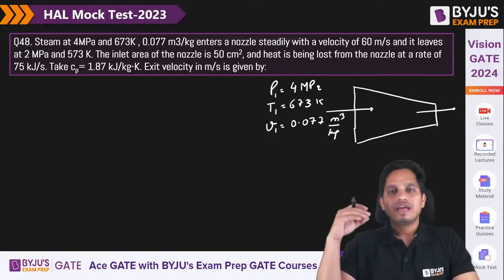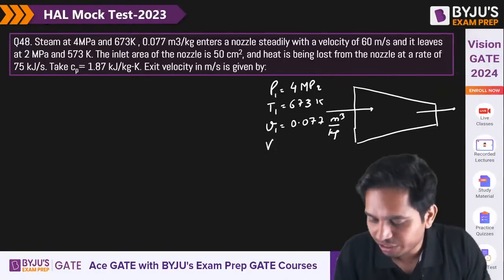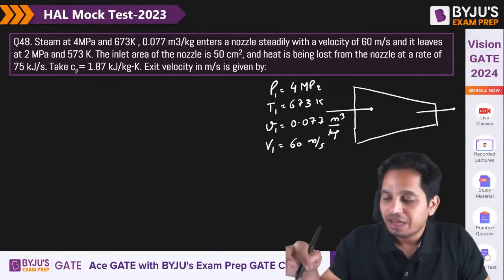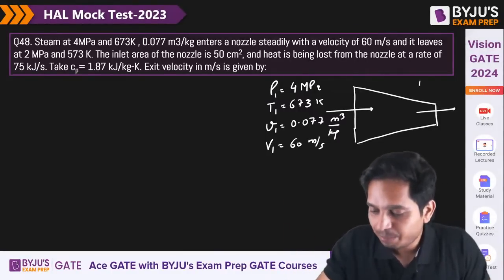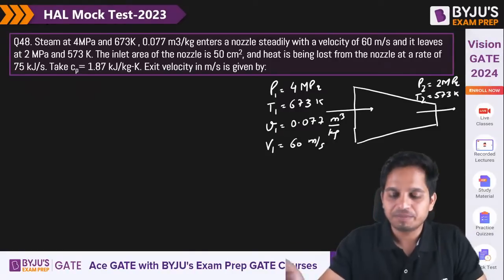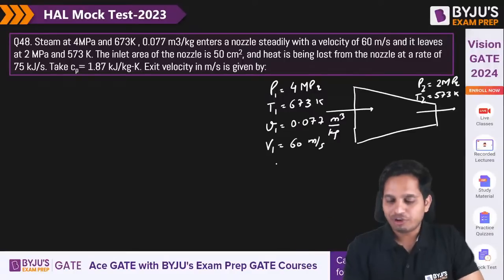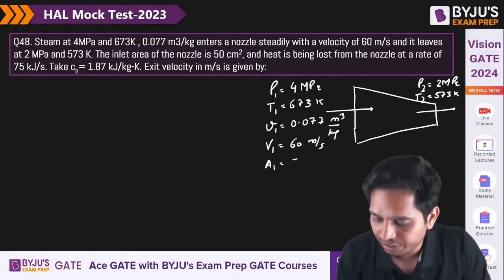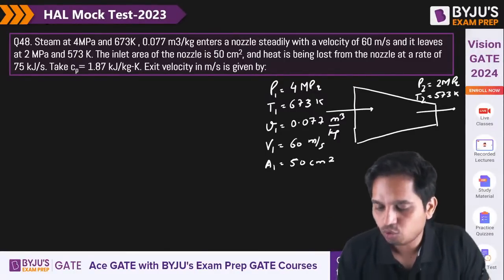The inlet velocity V1 is 60 meter per second. Exit conditions are P2 equal to 2 megapascal and T2 equal to 573 Kelvin. Inlet area is also given, 50 centimeter square.